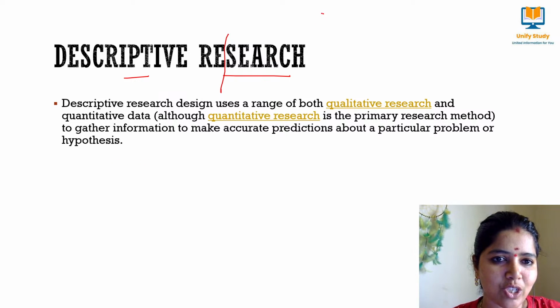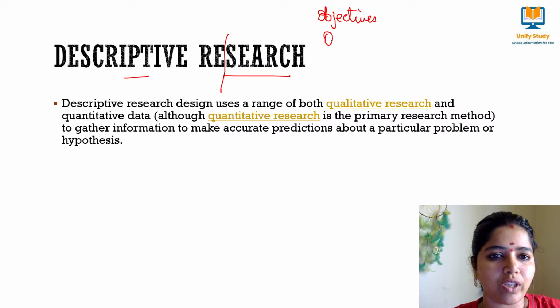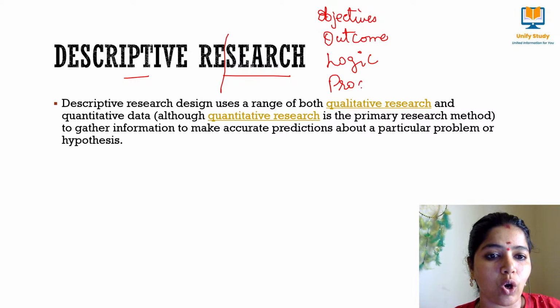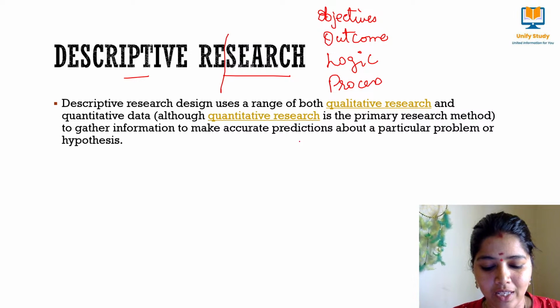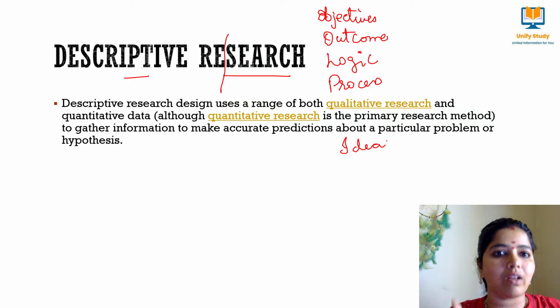There are classifications based on the objective. The research is being classified based on the outcome, based on the logic, based on the process, and based on the idea. So many classifications have been made based on these concepts.